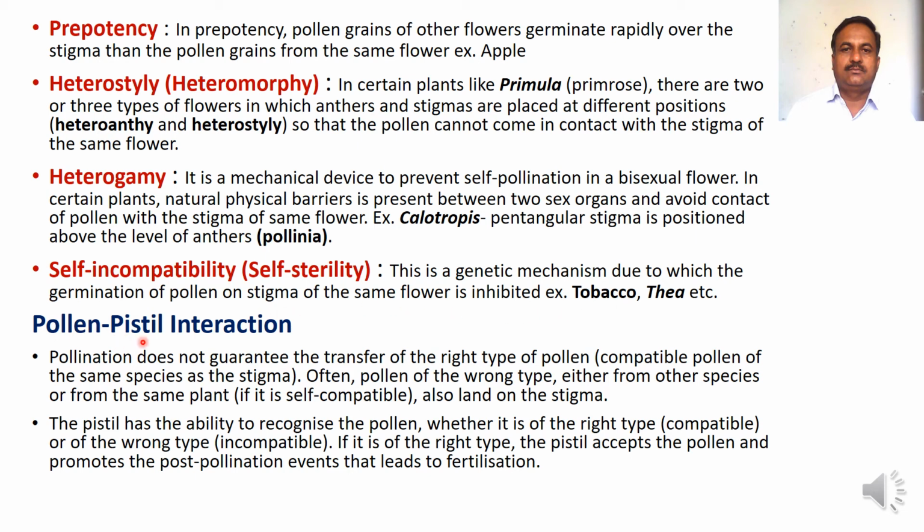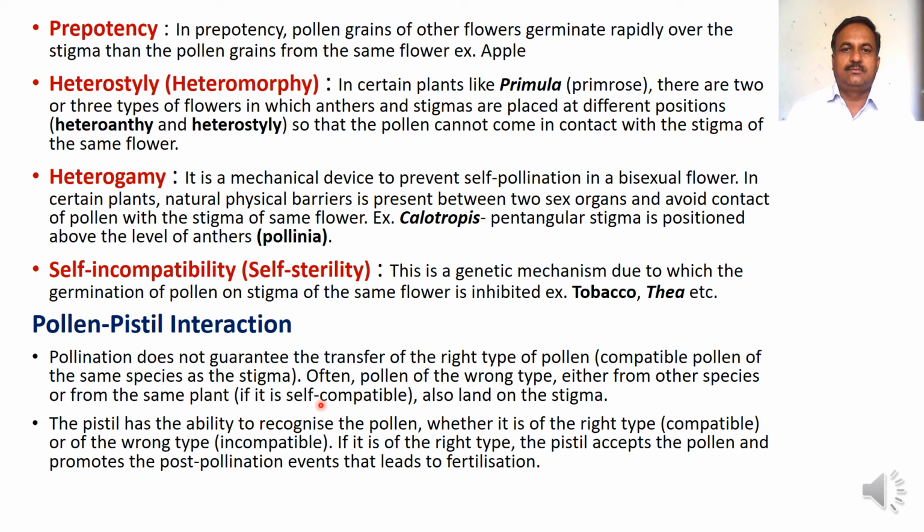Let us now focus on pollen-pistil interaction. Pollination does not guarantee the transfer of the right type of pollen, that is compatible pollen of the same species as the stigma. Often pollen of the wrong type, either from other species or from the same plant, if it is self-incompatible, also lands on the stigma. The pistil has the ability to recognize whether the pollen is of the right, compatible type, or of the wrong, incompatible type.